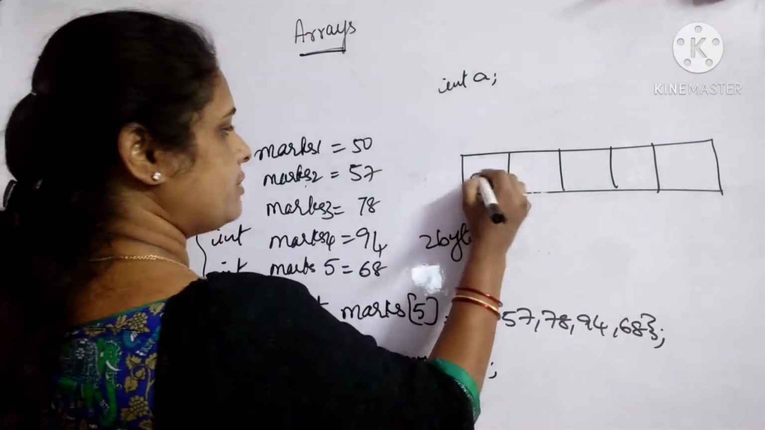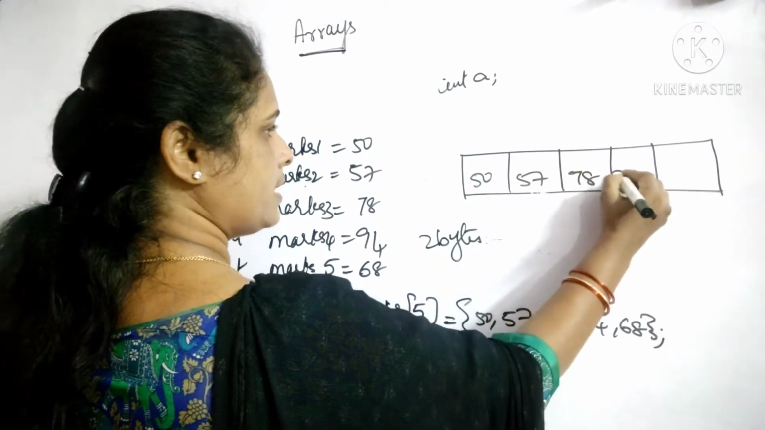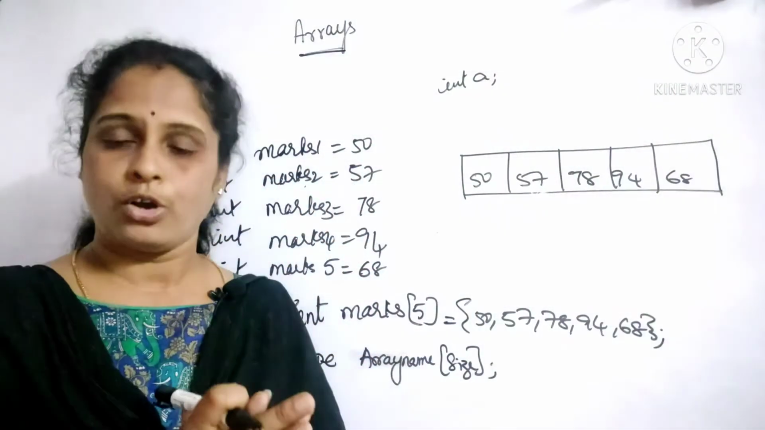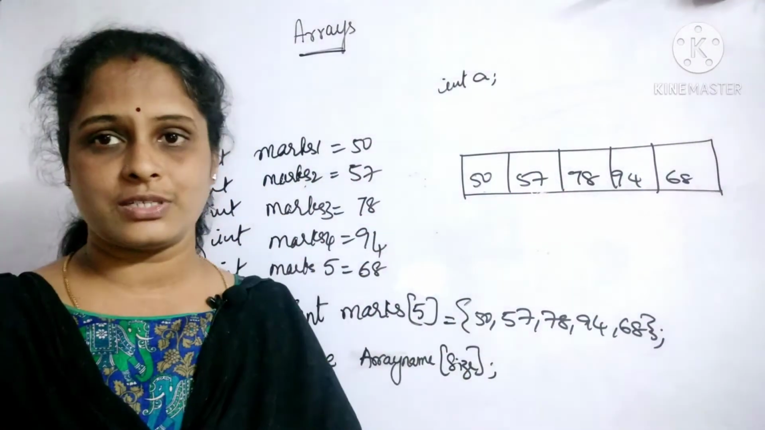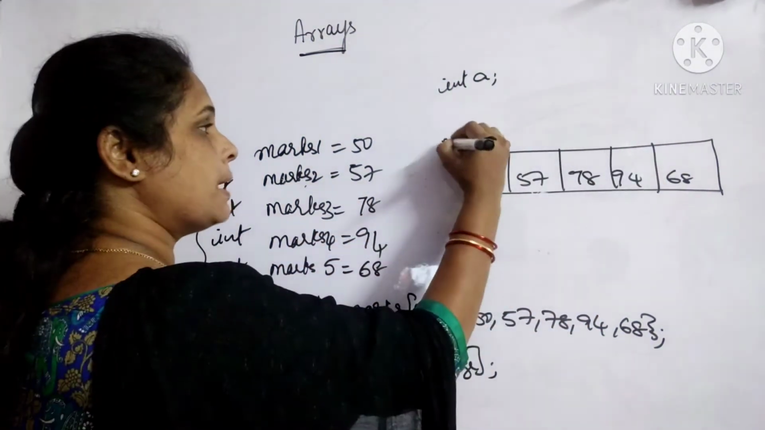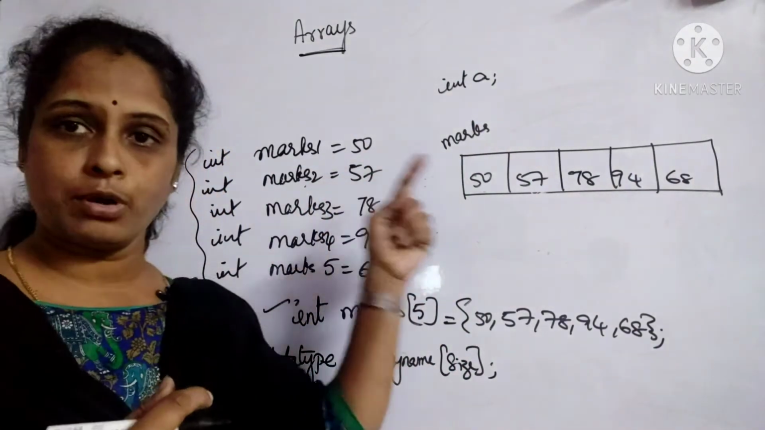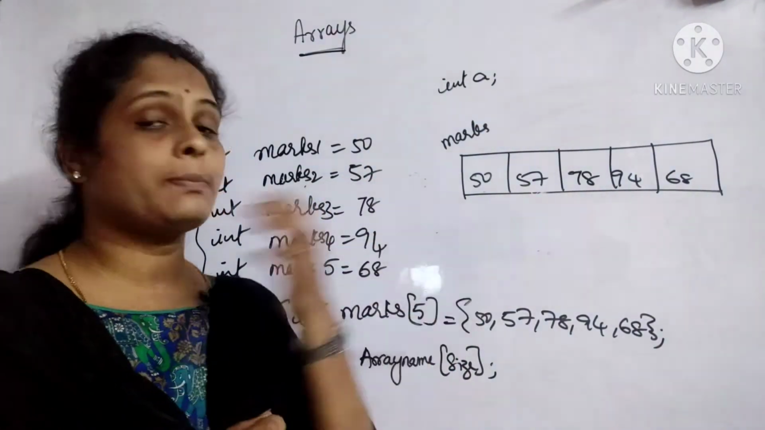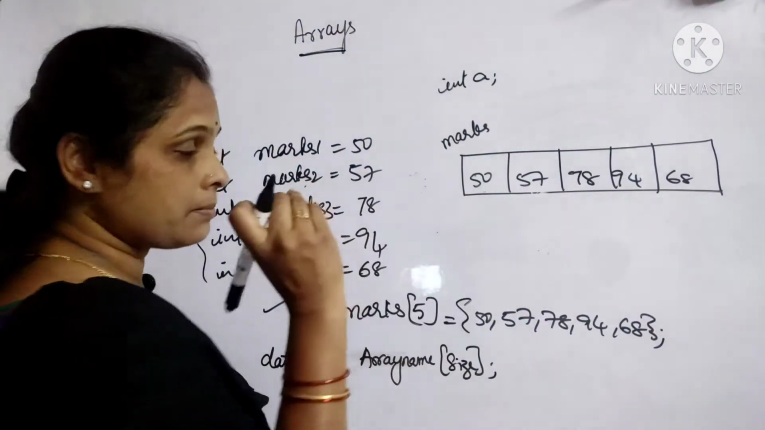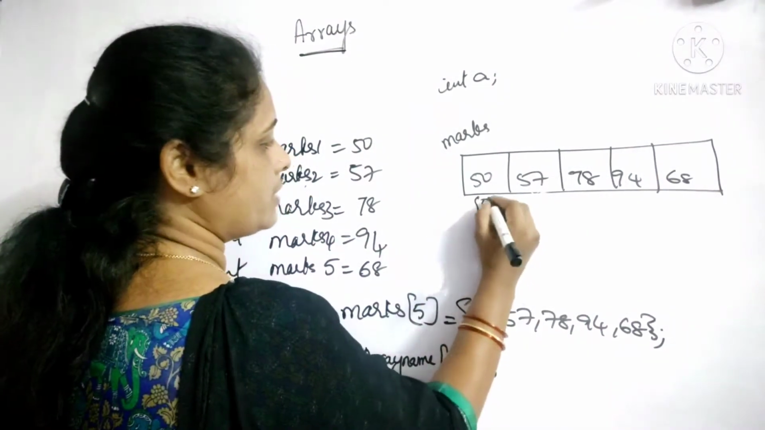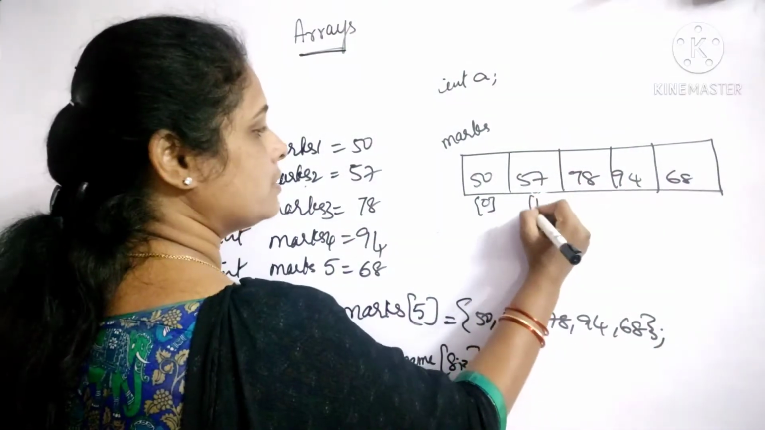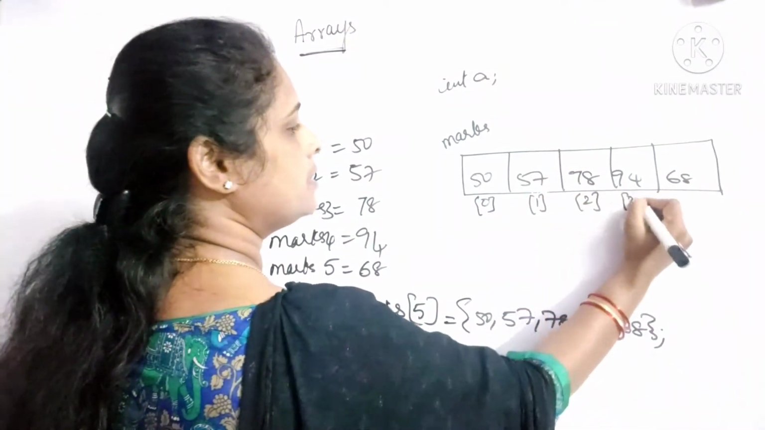Okay. So, 50 here, 57, 78, 94 and 68 here. If you consider this one as the memory of the computer, then it will be stored in contiguous memory locations, and the name of this complete block will be marks. Each element will be identified using its index or its position, and always the array position starts from 0 onwards, followed by the first element, second, third and fourth.